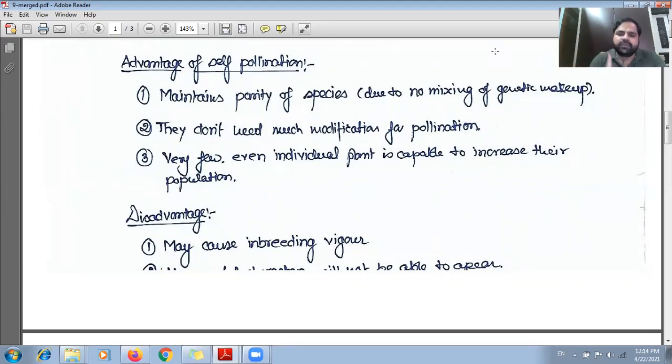So if a single plant is going through self-pollination, then to increase their number by the formation of offspring through sexual reproduction, they will go through self-pollination and they can produce the offspring. And if cross-pollination is there in that plant, then another individual will also be needed.